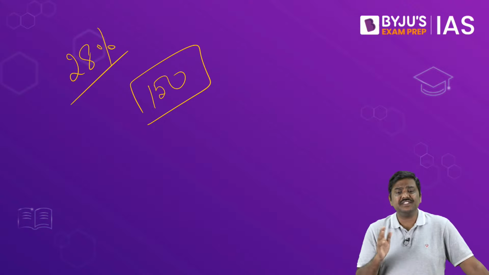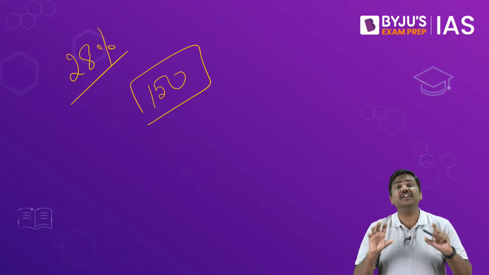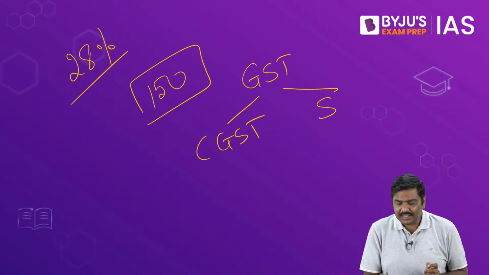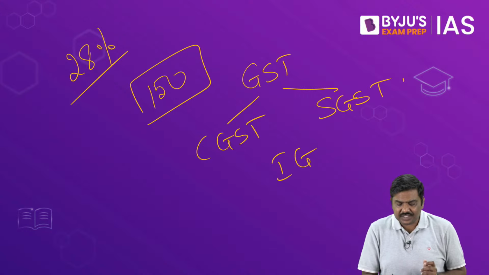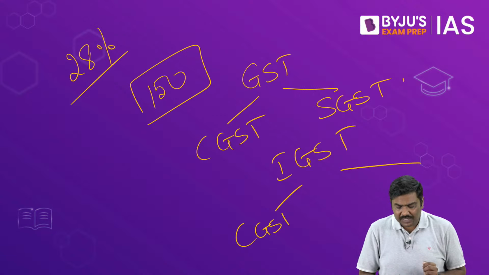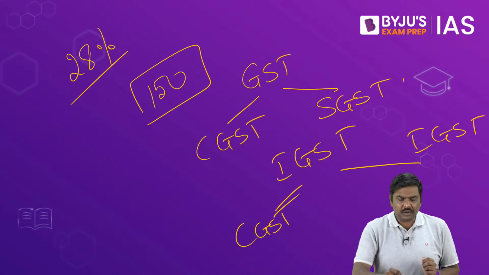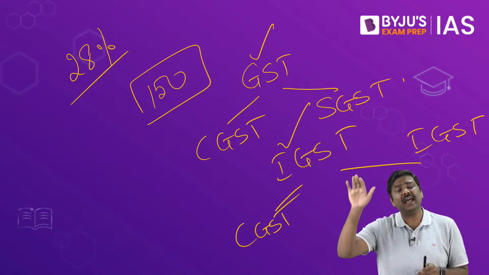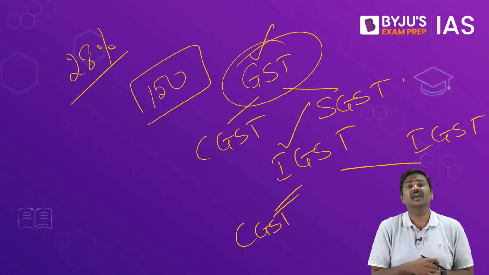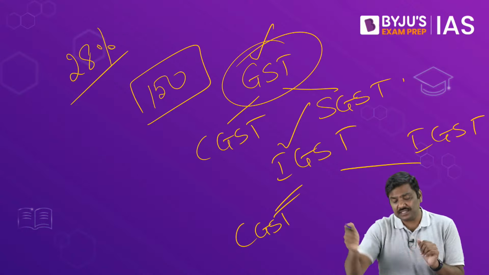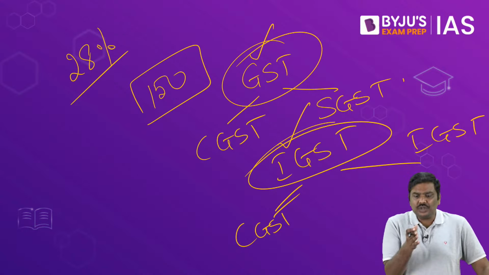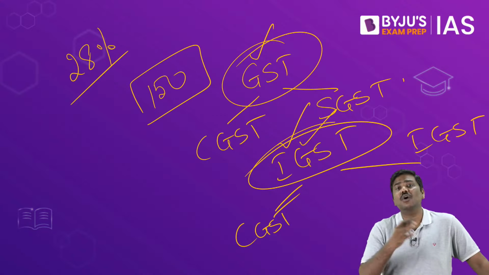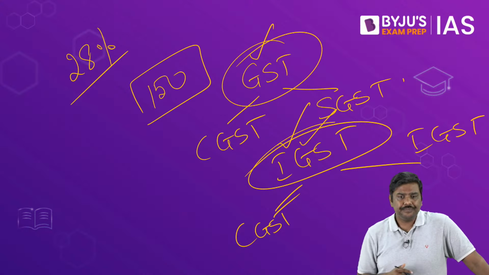What is the difference between SGST and IGST? SGST is a component of GST. Have a look at this. When I say GST, there are two components, CGST and SGST. And when I say IGST, again it can be broken down into two components, CGST and IGST. But why are we using two terms here, GST and IGST? Simple. If the production and consumption happen in one state, that is GST. If the production happens in one state and consumption happens in another state, that is IGST. To differentiate and to notify which state would get the GST component, we generally use the concept of IGST.